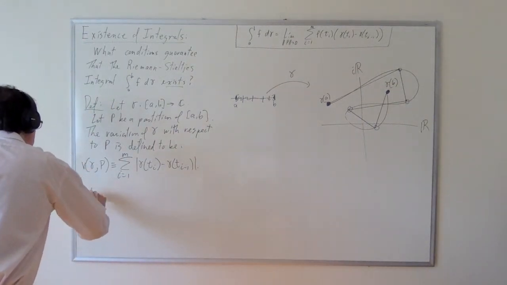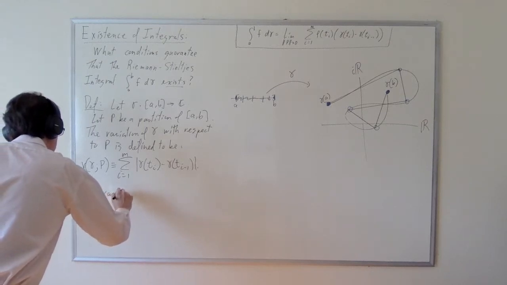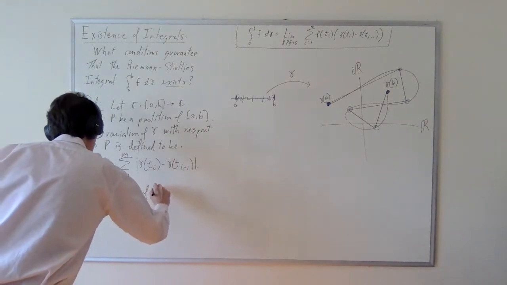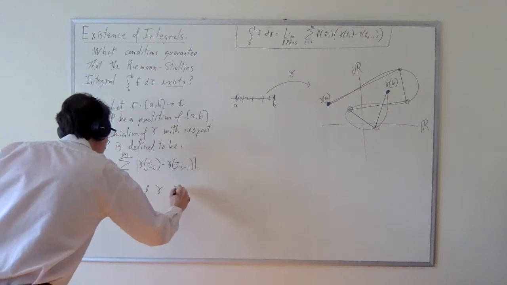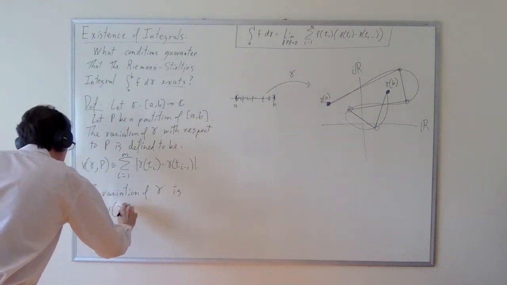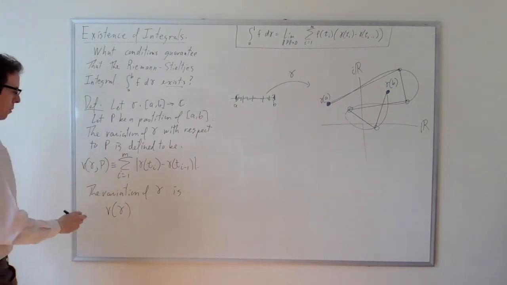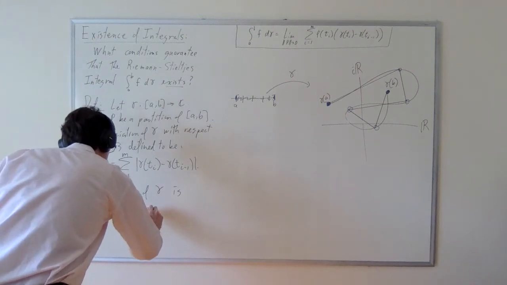So the variation of gamma is defined to be V of gamma, and that's not with respect to P, but just, period.